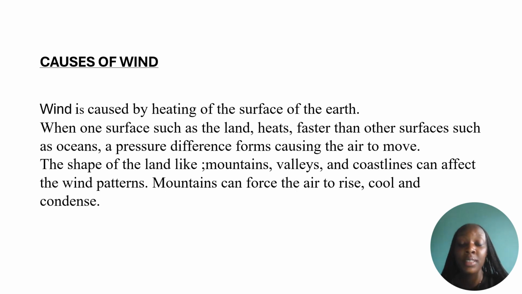When one surface, like land, heats up faster than another surface like the ocean, pressure differences form, causing air to move from high pressure to low pressure. The shape of land, like mountains, valleys, and coastlines, can affect the wind pattern. It means that these factors can affect the movement of air, as we said that wind is the horizontal movement of air. So a mountain can force air to rise, cool, and condense.